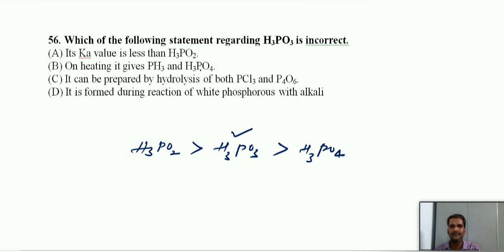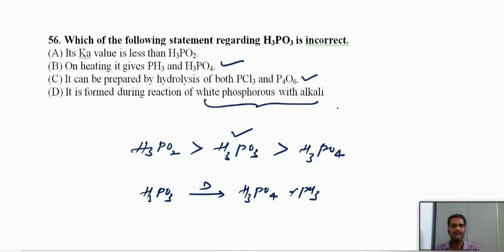On heating, it gives PH3 and H3PO4. H3PO3 has an intermediate oxidation state. Hence, it can undergo disproportionation reaction. It will give H3PO4 and PH3. It is also correct. It can be prepared by hydrolysis of both PCl3 and P4O10. Yes, this is also correct. It is formed during the reaction of white phosphorus with alkali. White phosphorus with alkali, we will get phosphine, not phosphorous acid. Hence, this is the incorrect statement. So that should be the option.